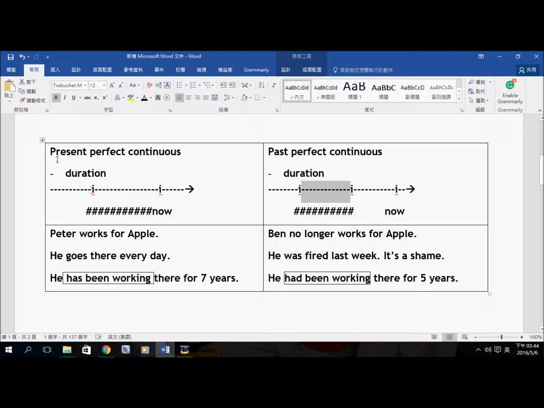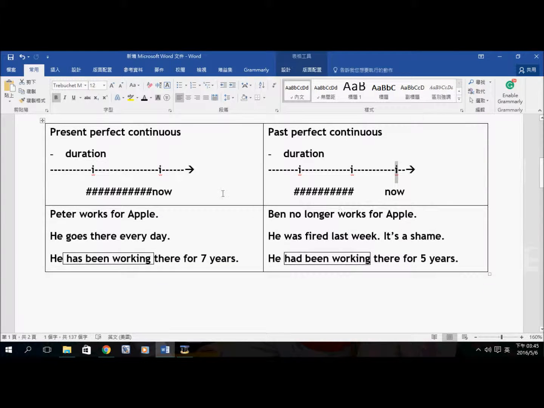As you can see, when we use the present perfect continuous tense, it is still true. Peter still works for Apple. But in this case, no longer. Ben is no longer an employee in Apple. He had been working there for 5 years until he got fired last week. But now, no. Okay, so this is how we use the past perfect continuous and the present perfect continuous.